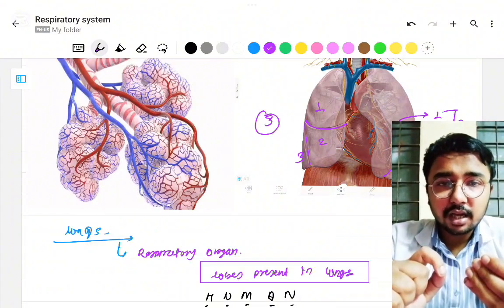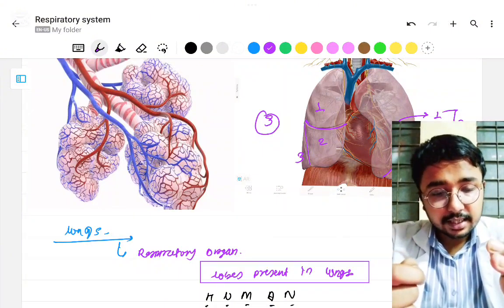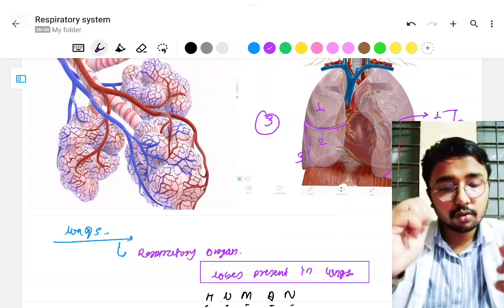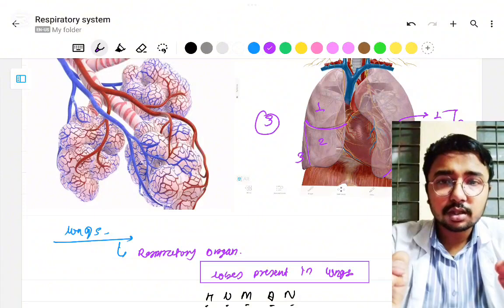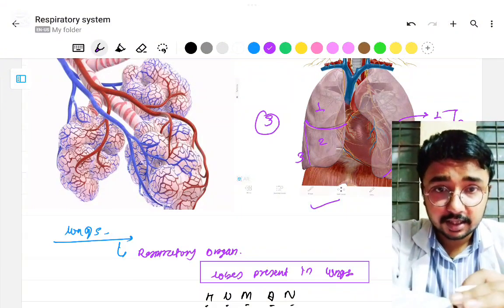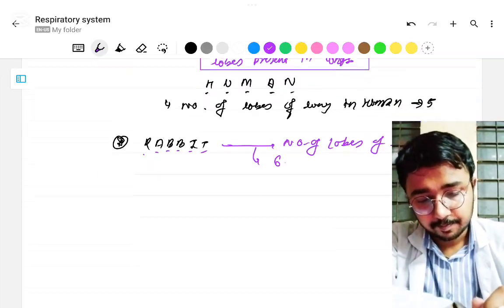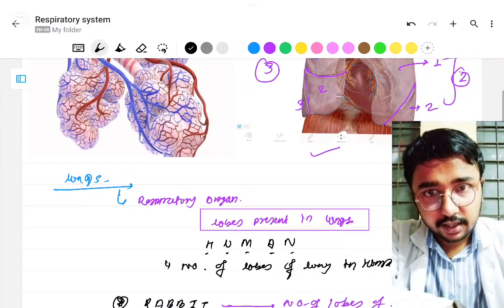The question has been asked several times: the horizontal fissure dividing the lung into upper lobe and lower lobe is present in right lung, left lung, both, or none. What will be the answer? Right lung. Clear? Is it okay up to this much? Okay, now listen to me very carefully.